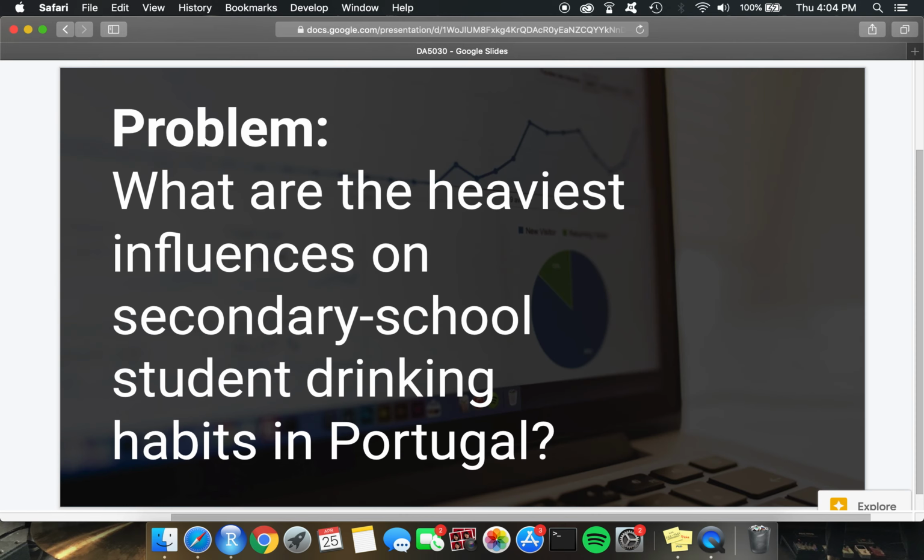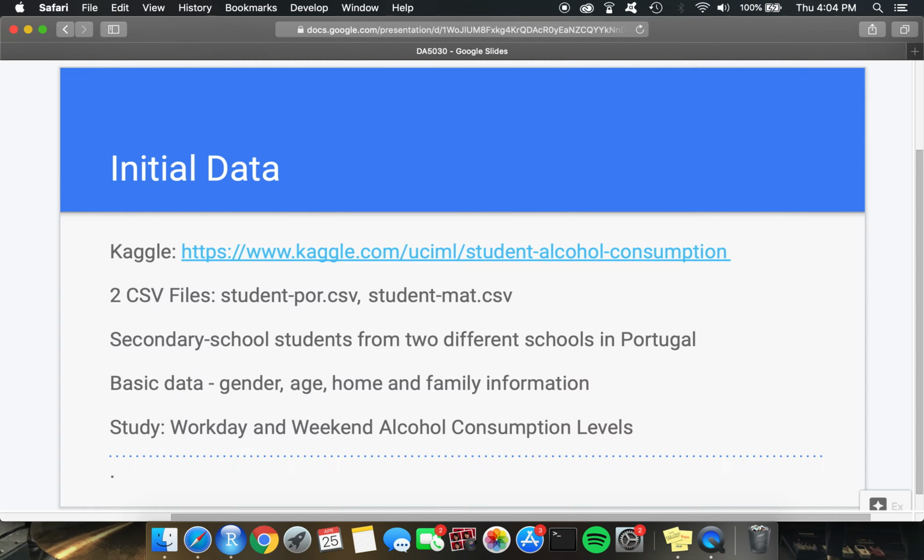At the business level, my project goal was to examine student drinking habits and see what correlations they may have with their school lives and their home lives. So our problem question here is, what are the heaviest influences on secondary school student drinking habits in Portugal?